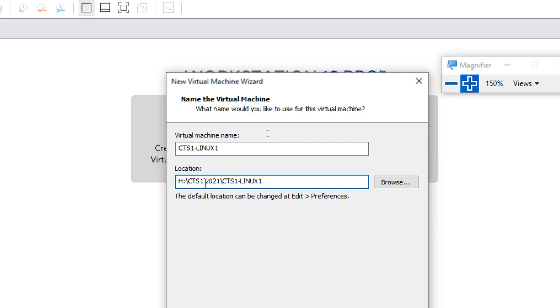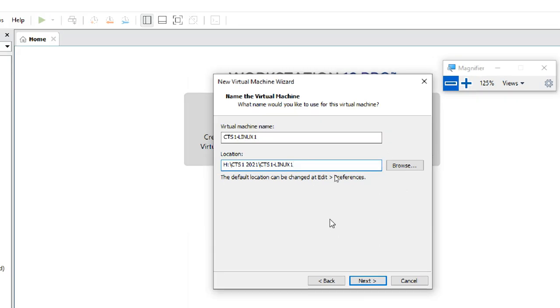So what will happen in this folder? This is a new folder, and all the virtual machine files will be stored in this folder only. So you don't need to worry about where it is storing them.